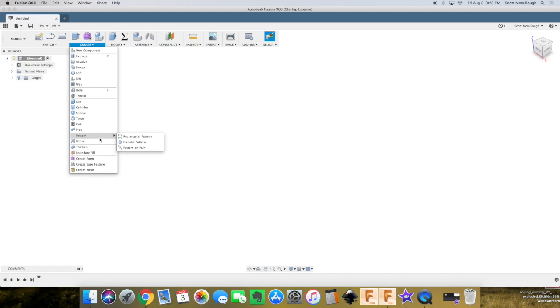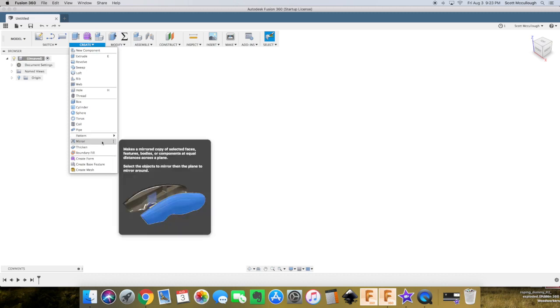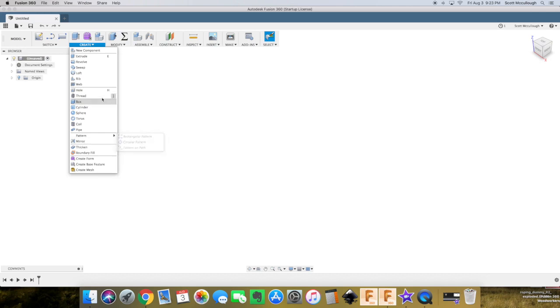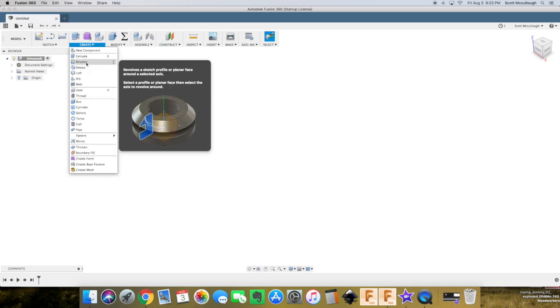Pattern we use quite a bit for holes that are across, we'll say, the side of a bookshelf with the shelf pins. We could use that there. Mirror, we use that quite a bit. We use Revolve quite a bit on round objects. You can see when you hover over, it gives you a description of what it's going to do, which is really nice, because some of these things, especially on the CAM side, can get kind of confusing, and you can hover over and it gives you a general overview of what it is.